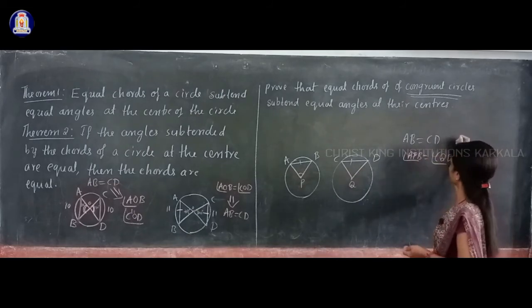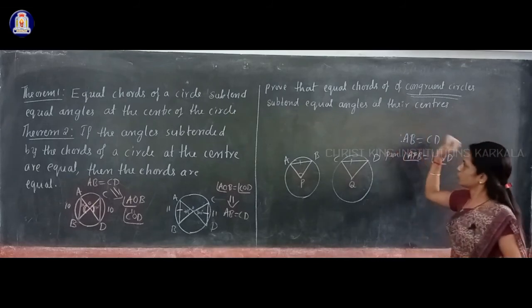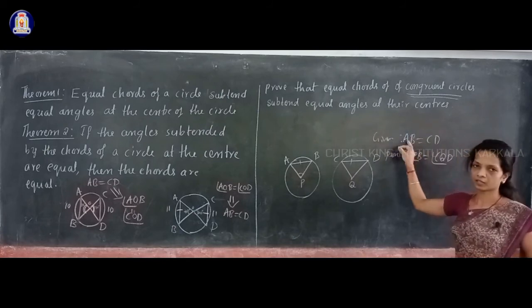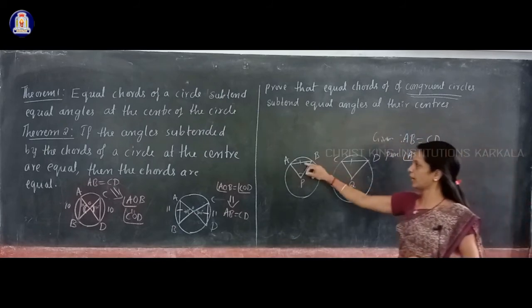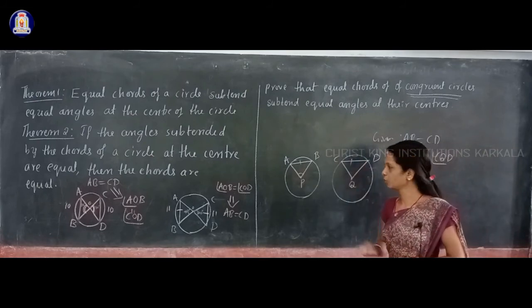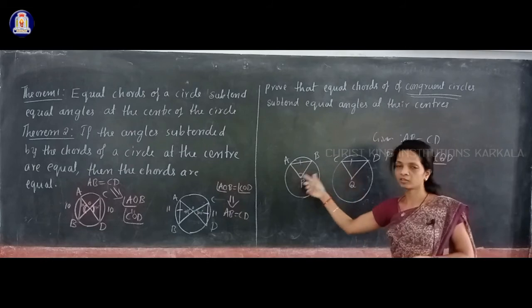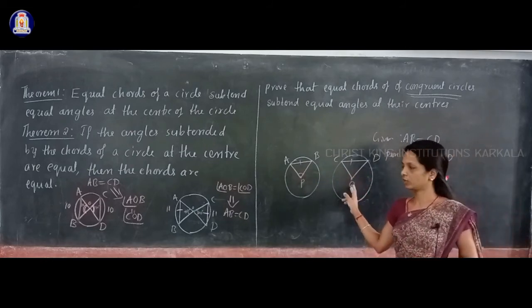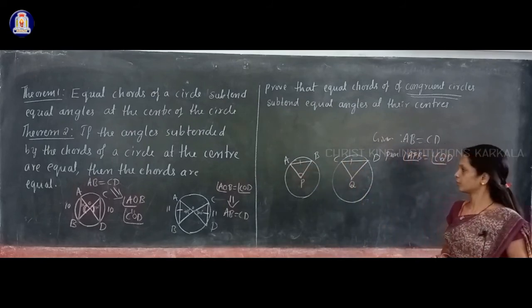This is what we have to prove. We have taken two equal chords AB and CD in congruent circles, and we have to prove the angles subtended by them at the centers are equal, that is angle APB is equal to angle CQD.